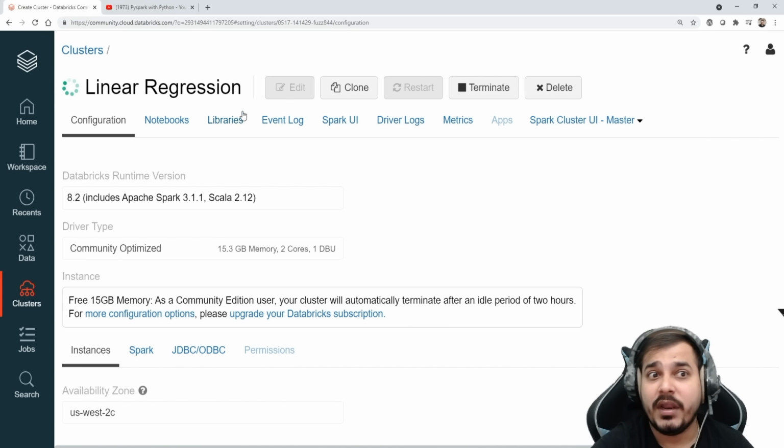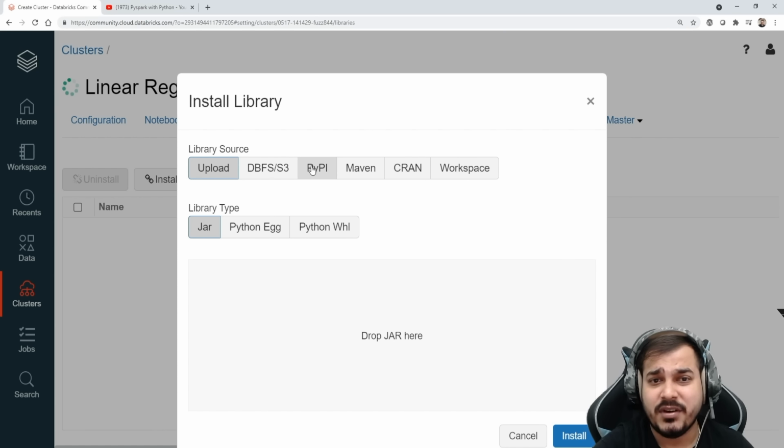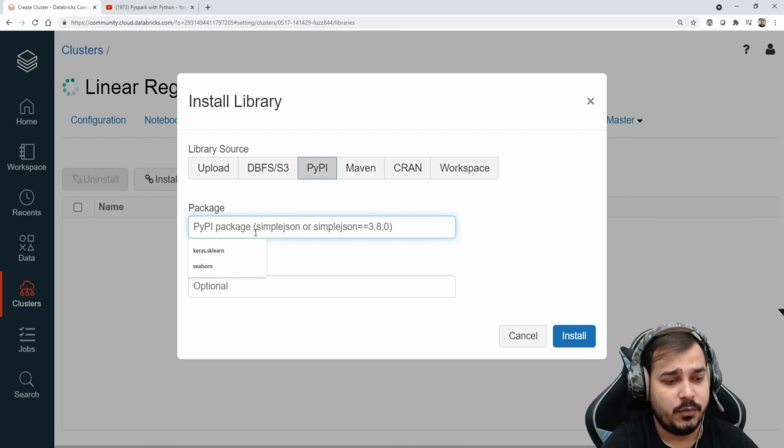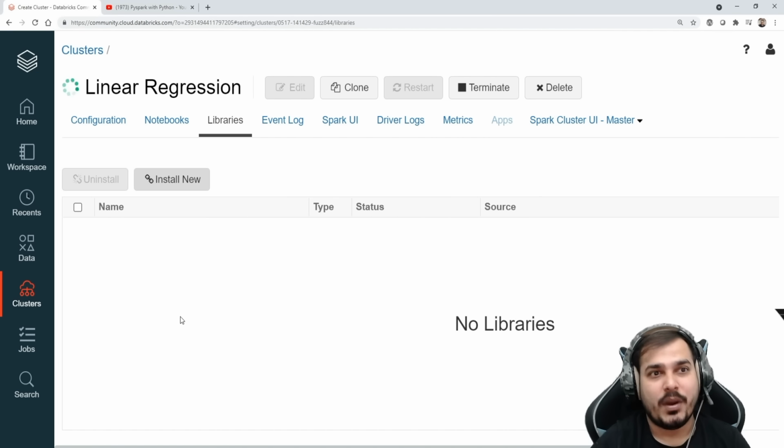And remember, guys, if you want to use any kind of libraries, just click over here and install those libraries you want. Suppose you want to use Seaborn, Keras, or TensorFlow, you can type the names along with the versions and you'll be able to install them. But right now I don't require any libraries. I'm just going to use PySpark. That is my main tool.